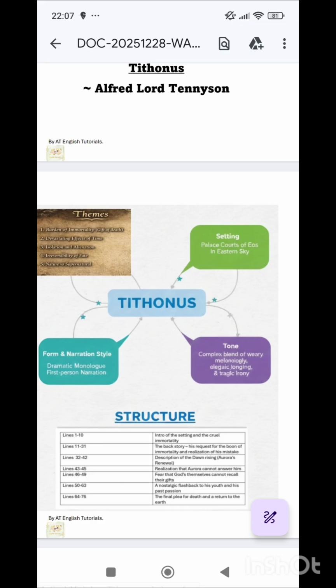Form and narration style: it's a dramatic monologue. That is, it's being said by one person, that is Tithonus. Then it's first person narration.